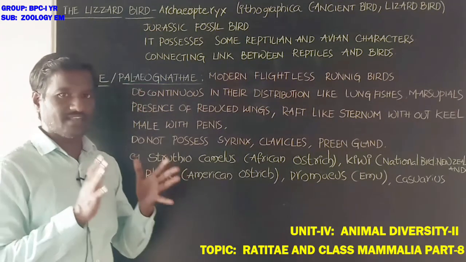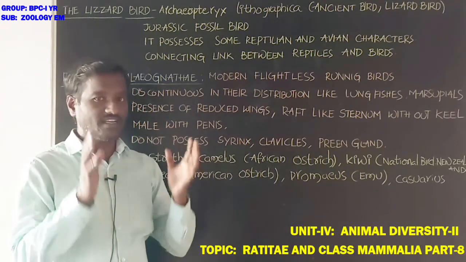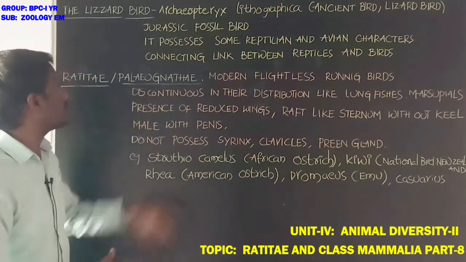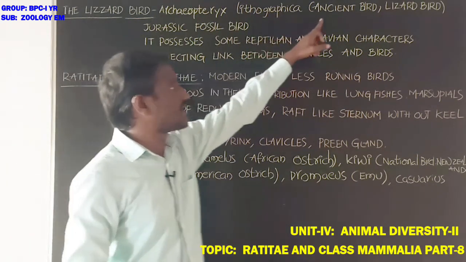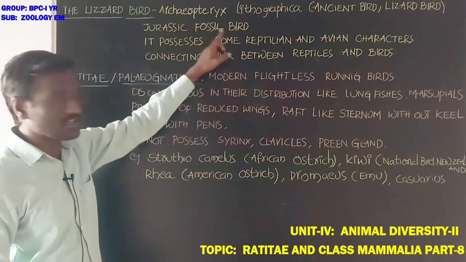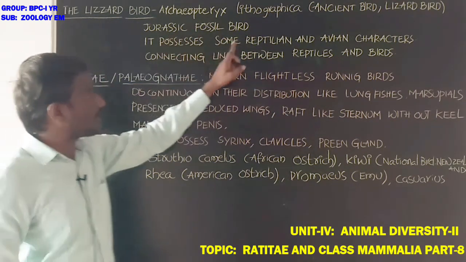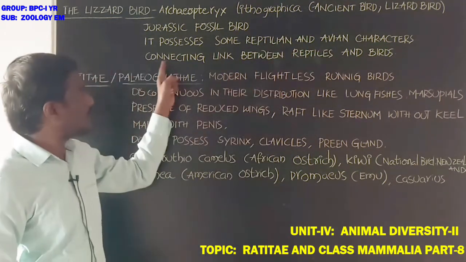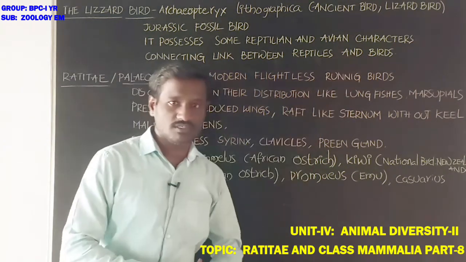So it is considered as a connecting link between the birds and the reptiles. The lizard bird, Archaeopteryx lithographica, is also called Jurassic fossil bird. It possesses some reptilian and avian characters. It is called a connecting link between reptiles and birds.